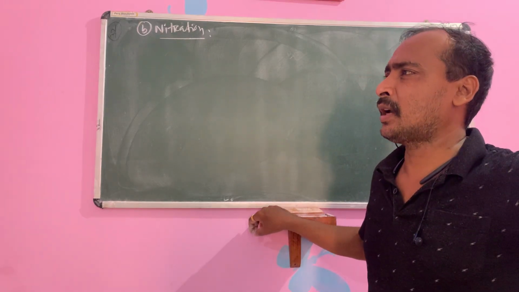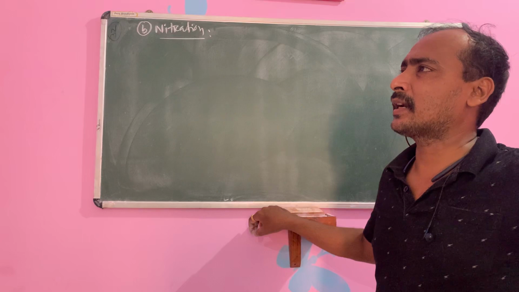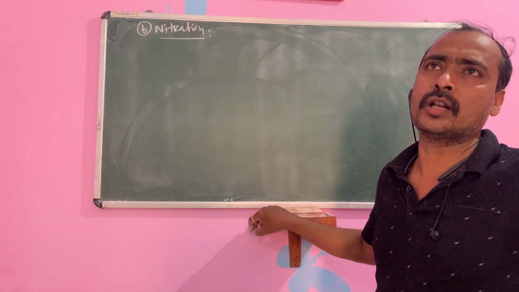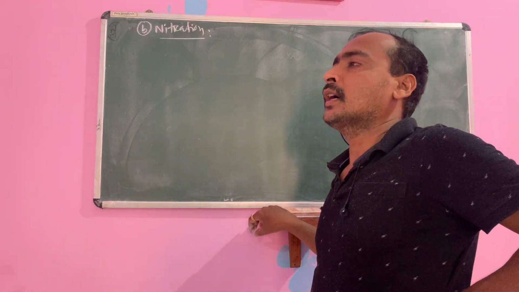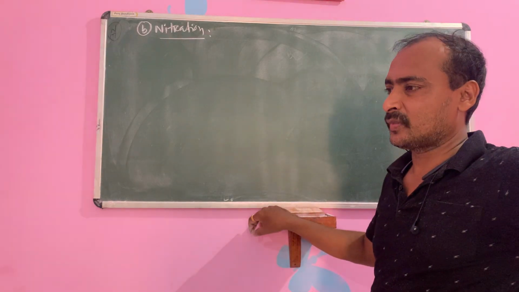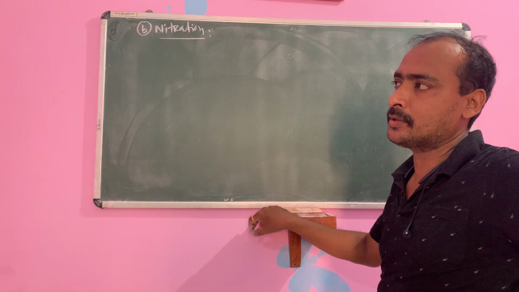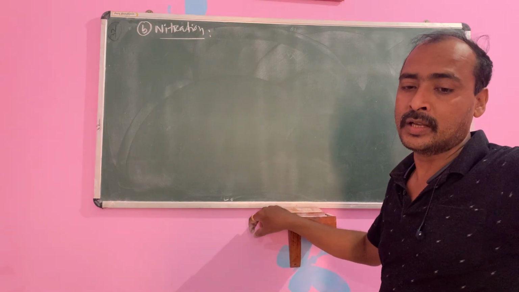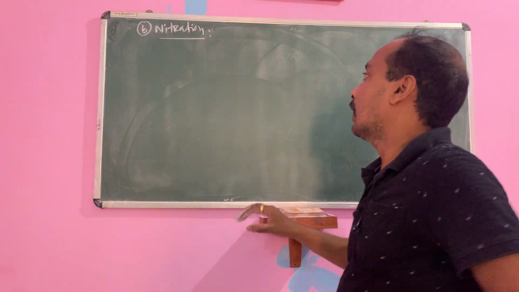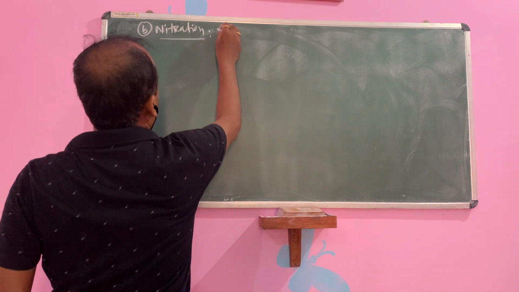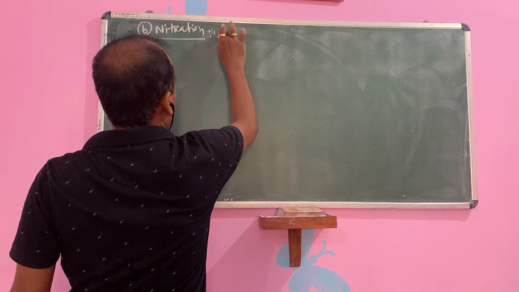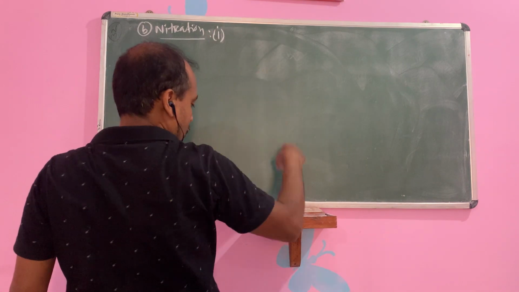So it should form ortho and para derivatives. Para is the major product and ortho is the minor product, due to the symmetry of para. It easily fits in a crystal lattice because of the symmetrical structure. So first we'll do the uncontrolled, then the controlled.